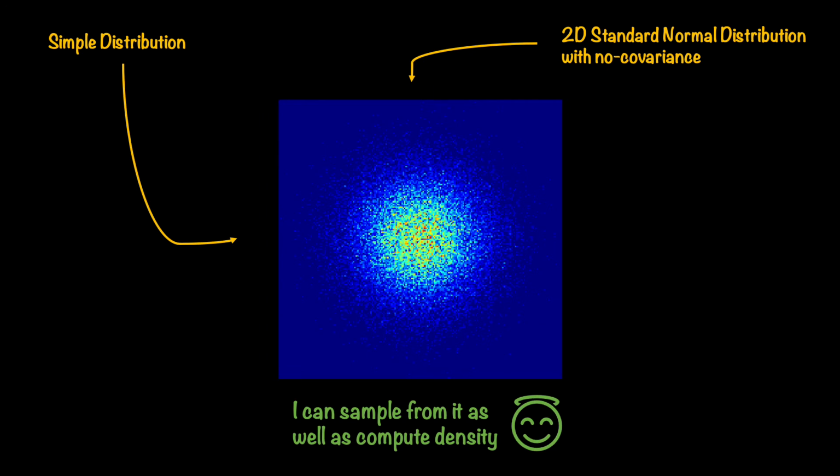Now I am showing you another distribution. This is again two-dimensional, but this time I know how to sample from it as well as compute density if you give me an observation that came from this distribution. The reason I can do both tasks is because this picture is showing the histogram of a 2D standard normal distribution where the dimensions have no covariance. Again, just for the sake of analogy, this is our polynomial of degree 2 where we had a variable u instead of x. I'm going to call this simple distribution the base distribution.